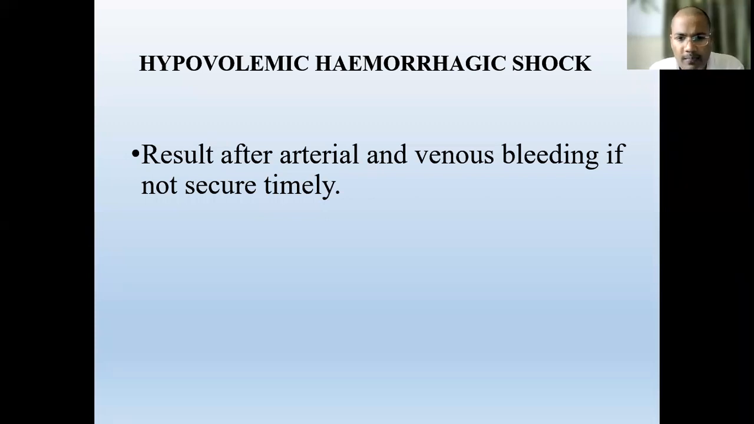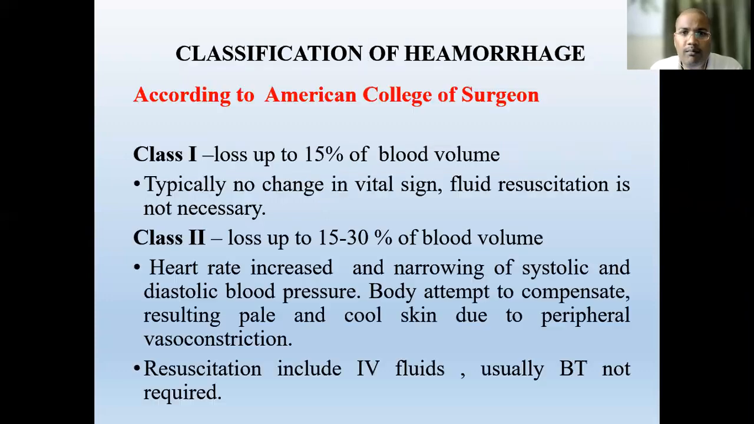In capillary bleeding, the chance of the patient getting shock is very low, but in arterial and venous bleeding, the patient will go into shock if you do not control the bleeding. Then, the classification of hemorrhage: there are four classes, class 1, class 2, class 3, and class 4.